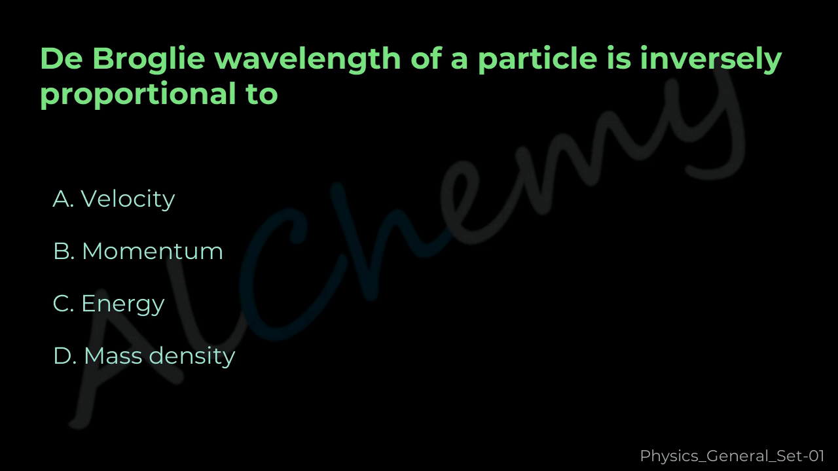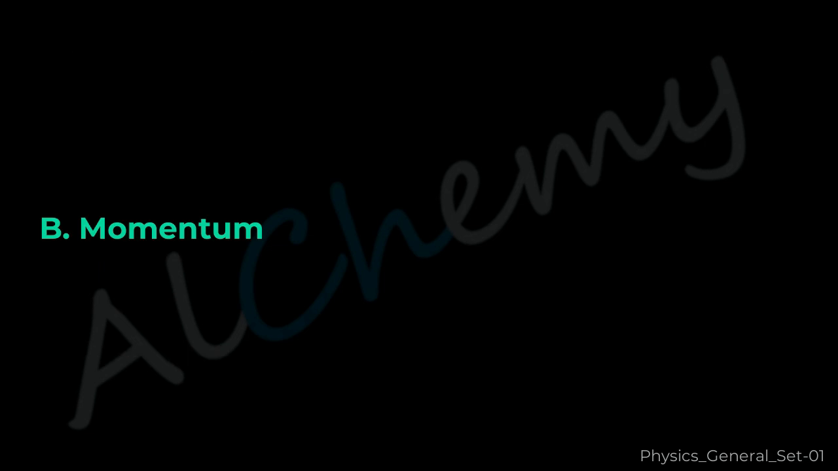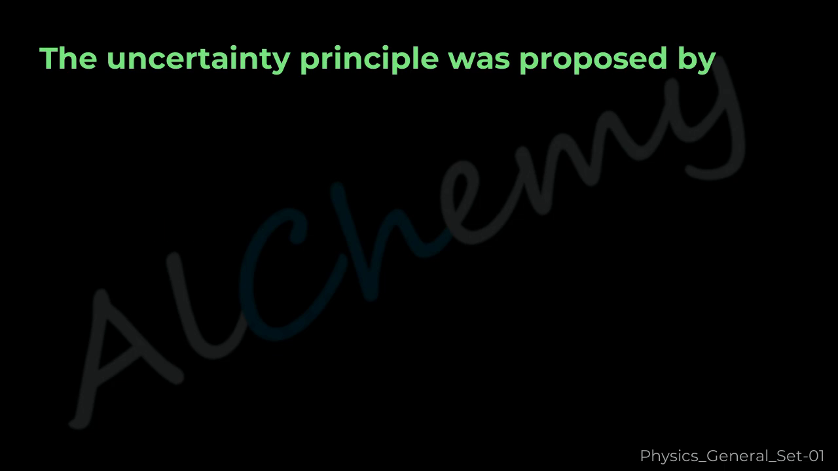Question 38. The de Broglie wavelength of a particle is inversely proportional to A. Velocity, B. Momentum, C. Energy, D. Mass density. The correct answer is B. Momentum.